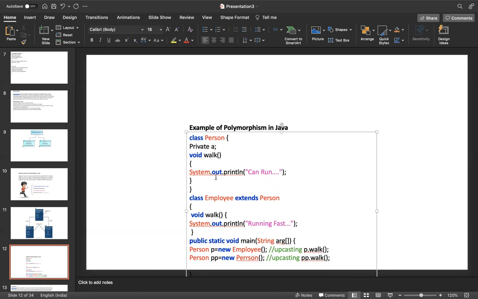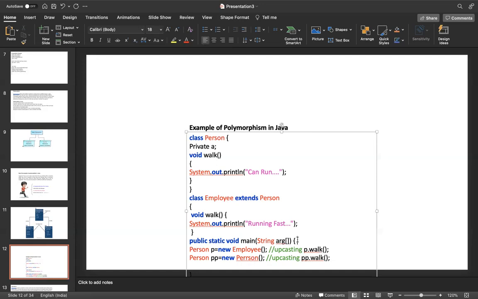But now here we are overriding. Person is a parent class, and in that same method we are writing again, which means we are overriding. Here the implementation is different. See here, public static void main. Why do we use public static void main? We use it for executing the program. Somebody might ask why we use only public static void main. This is the entry point to execute the program.